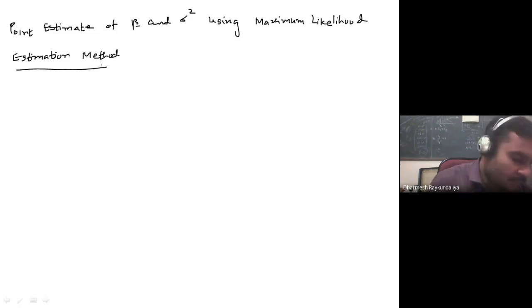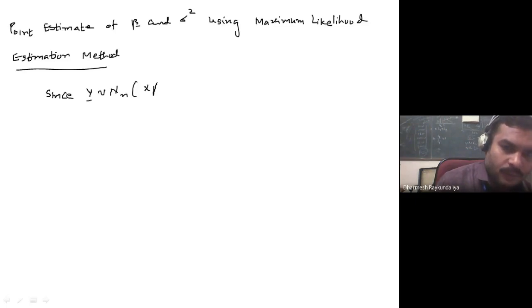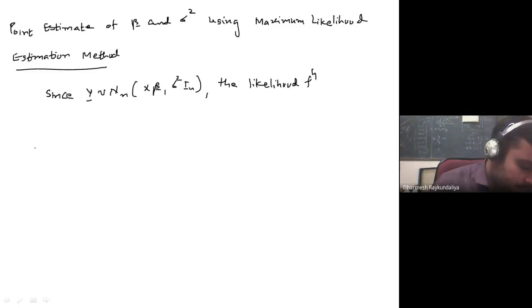Okay. So of course for that you require the distribution of y. So we know that y is distributed as multivariate normal with mean X beta and variance sigma square I_n. So the likelihood function is, because n variates are there, you can directly write the likelihood function. What is that? Because here the variance-covariance is sigma, in P we usually write their density function.